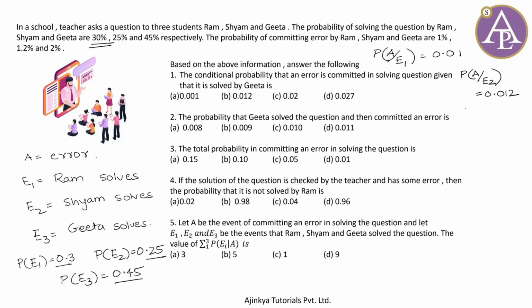And probability that error is committed given that Geeta solves the problem is 2% in a 0.02. Now this much sufficient information is with us, and so we can attempt the problem quite easily now. Look at this.